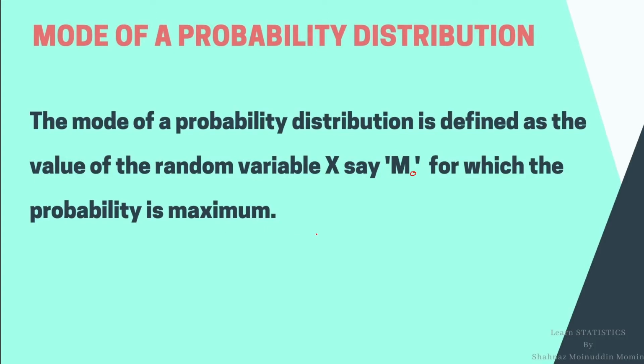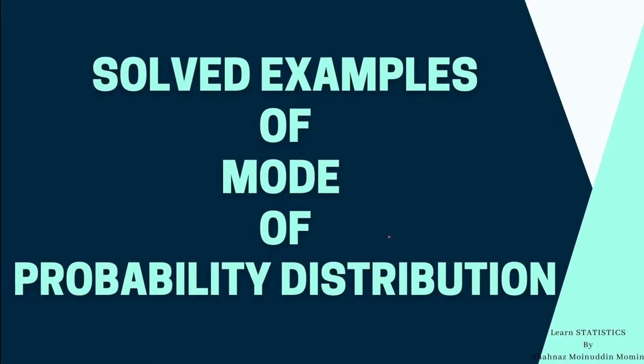It means we have to search for the maximum probability, and the corresponding value of x is the mode. We shall see a solved example of the mode.